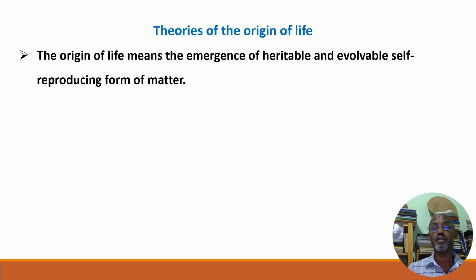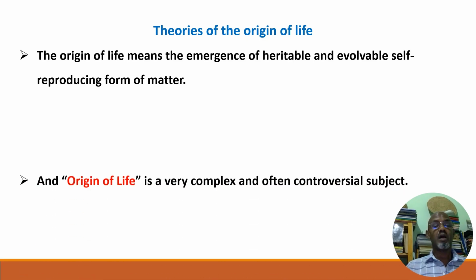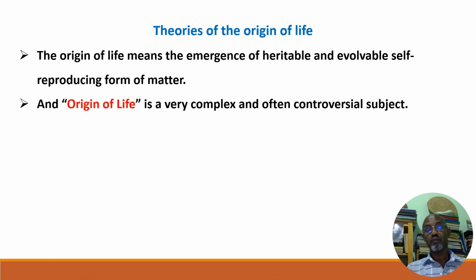Therefore, matter which contains all life characters, all living features. And the origin of life is very complex, as I've tried to tell you earlier.